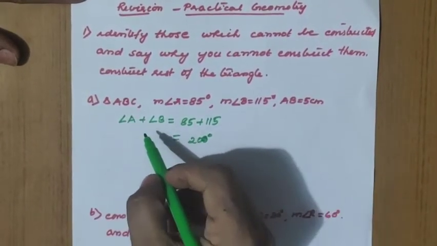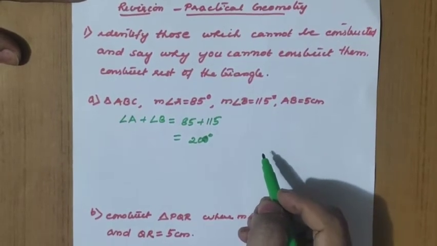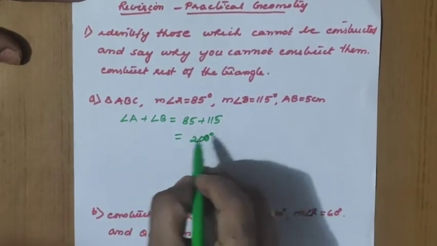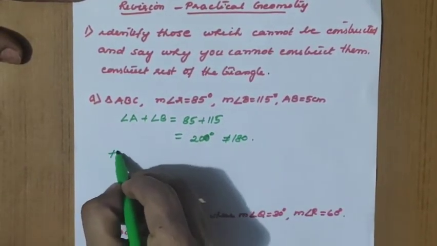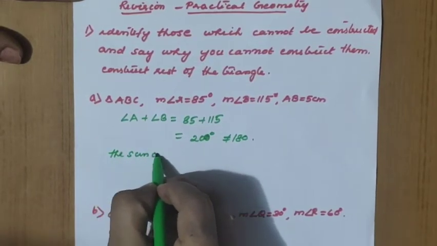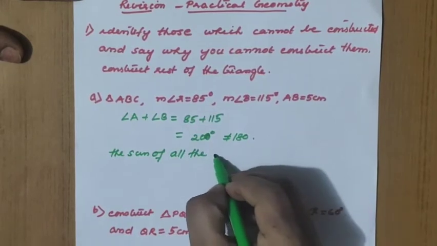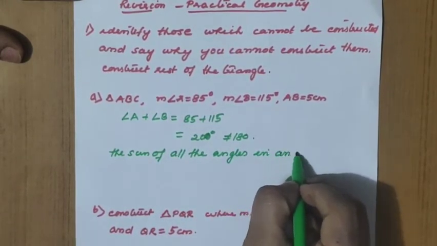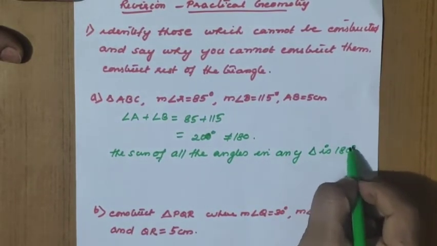200 degree is not possible in any triangle because we know that the angle sum property of the triangle must be equal to 180 degree only. So which is not equal to 180 degree. So what we can say, the sum of all the angles in any triangle is 180 degree.